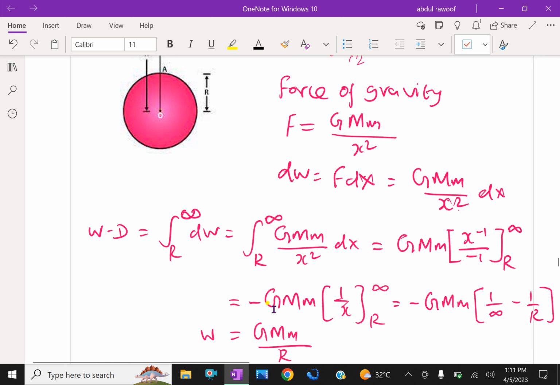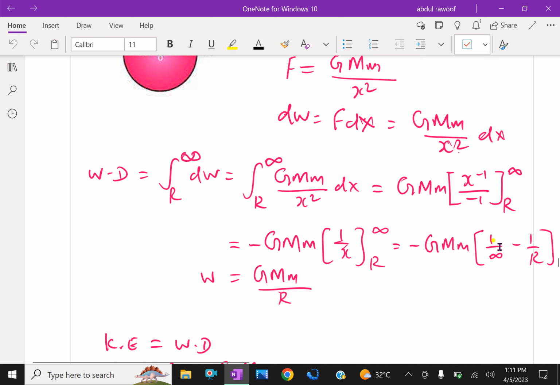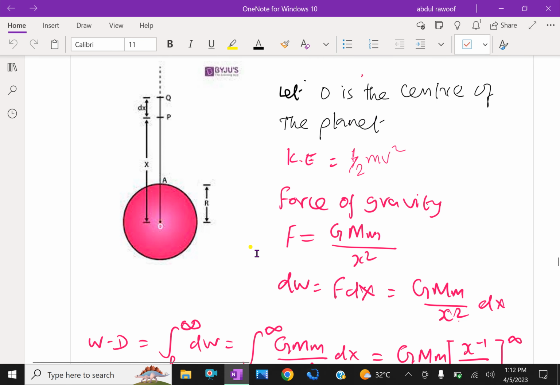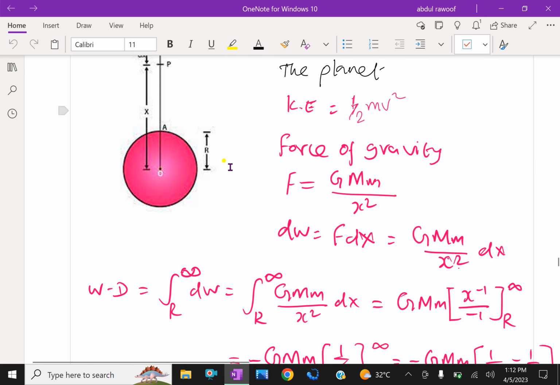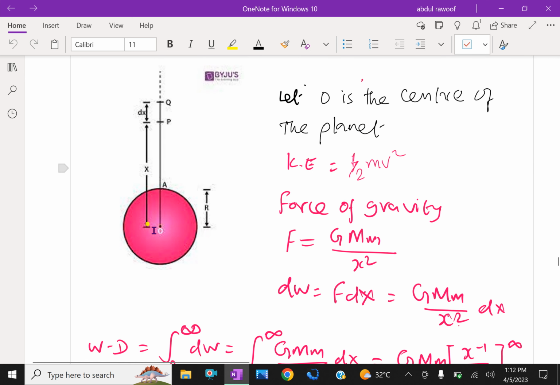Here we'll get minus GMm into 1 over x, r to infinity, which is equal to minus GMm into 1 by infinity, because we are substituting the x value here, minus 1 by r. Now 1 by infinity is 0, so we have minus minus plus, therefore W equals GMm by r. This is the work done required to take the body from the point P to the position Q. That means total work done from the center to that point Q.